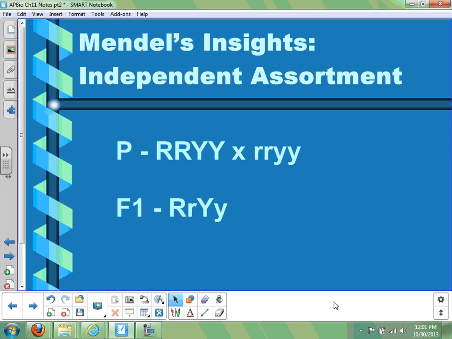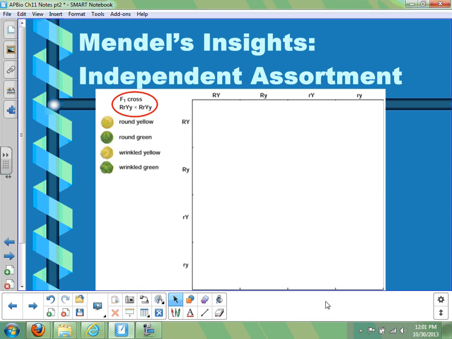Now, in the F1 generation, all of the F1s, like we already said, would be heterozygous for both traits. There's no other possibility that can show up. And in terms of phenotype, that means that these F1 plants will all look like the parent that was dominant for each one, with round and yellow peas. When the F2s, if we cross 2 F1s with each other, that's where things get a little more complex. So we need a big Punnett square.